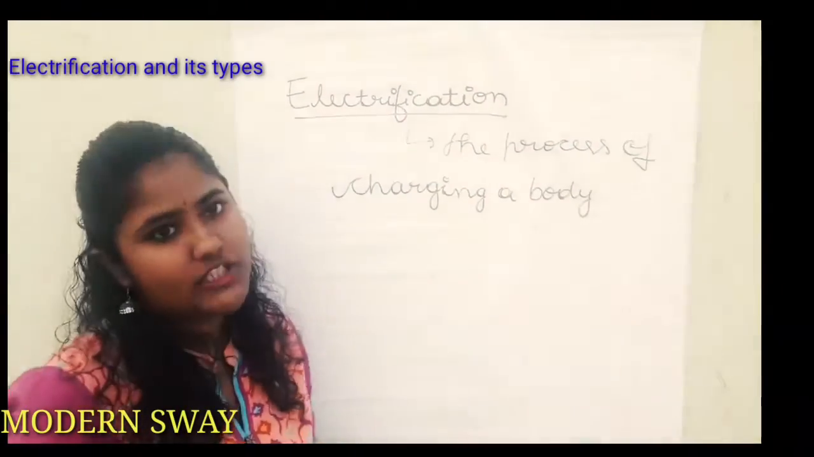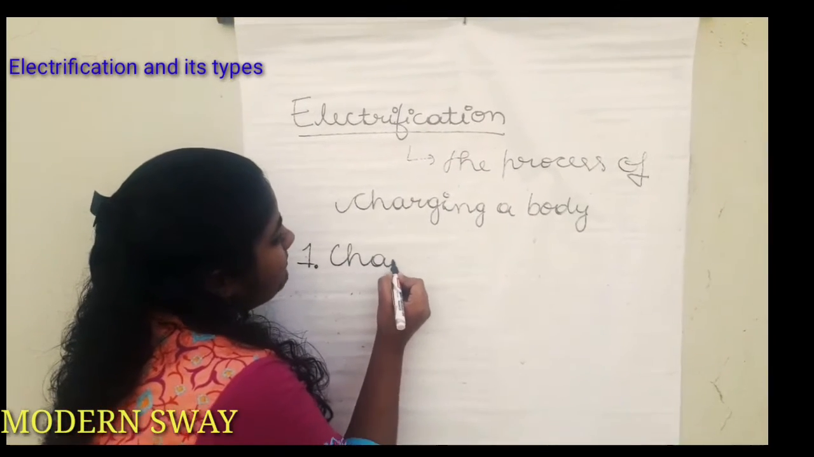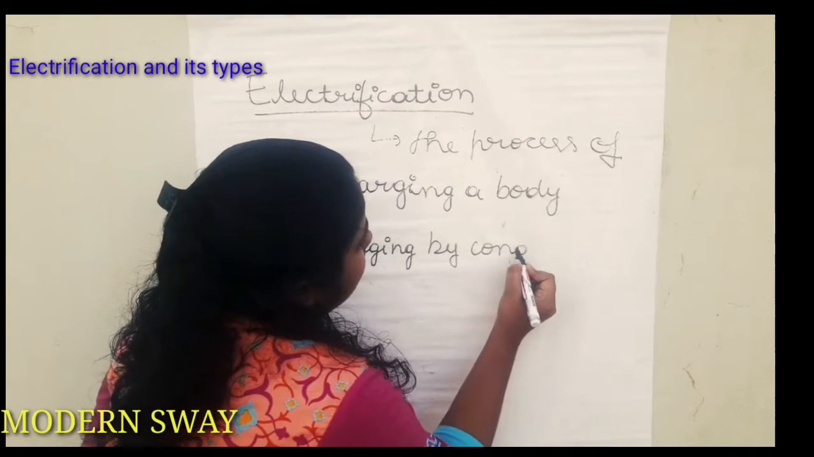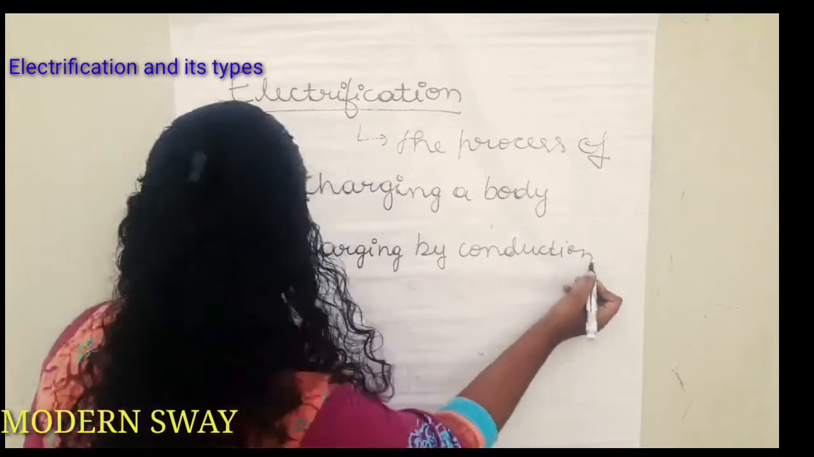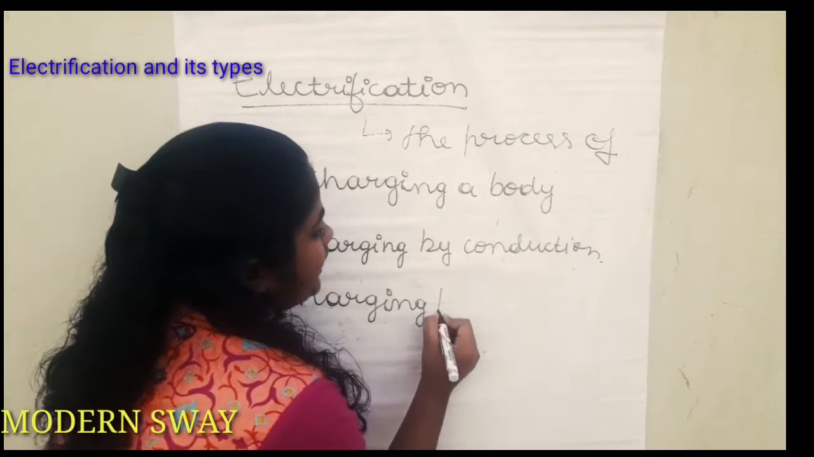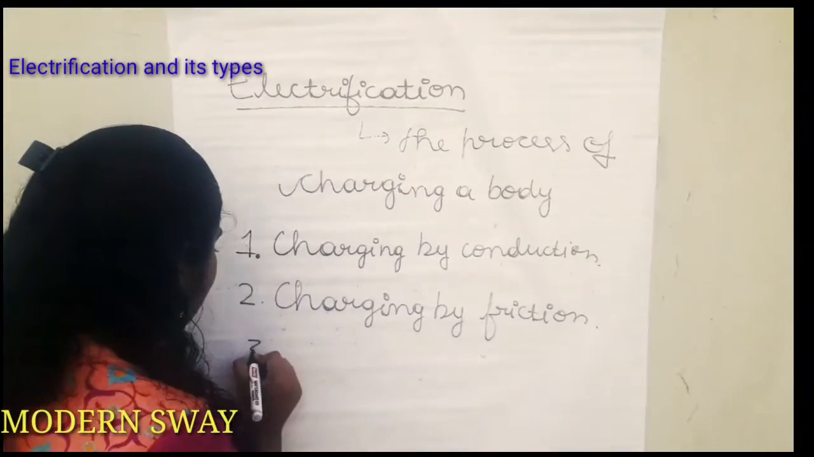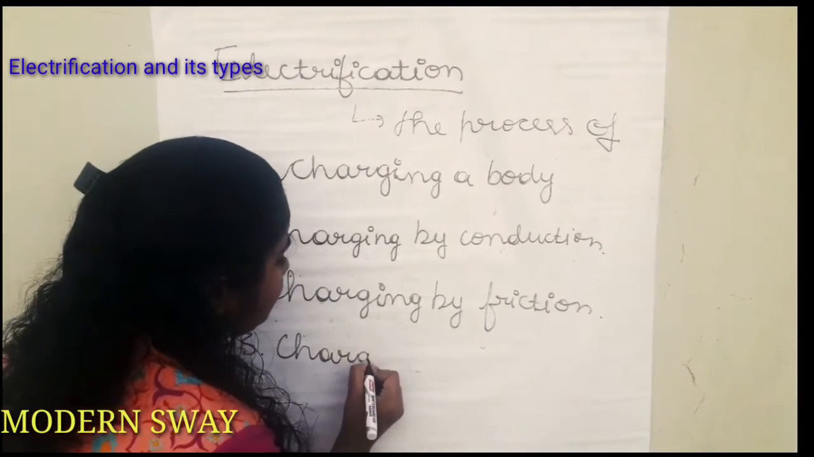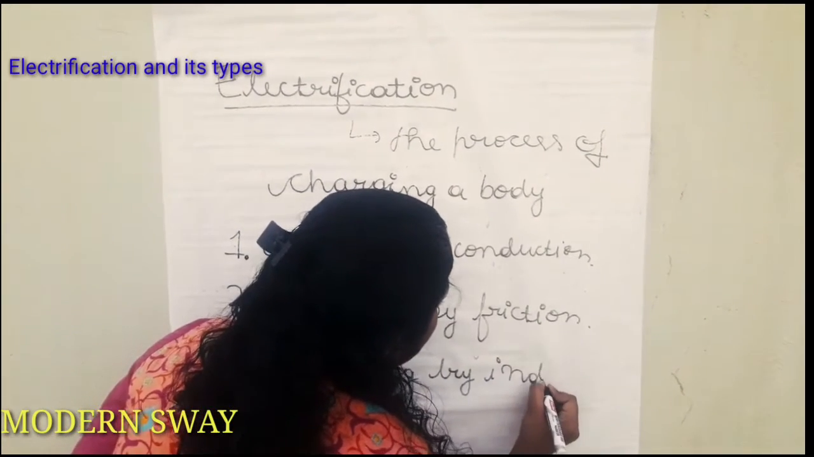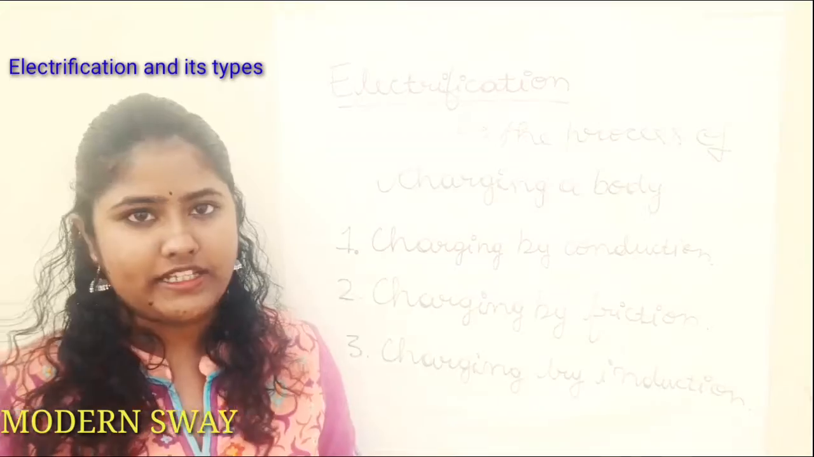So there are 3 methods to electrify or charge a body. First method is charging by conduction. Second method is charging by friction. And the third method is charging by induction. So, these are the 3 methods of charging a body.